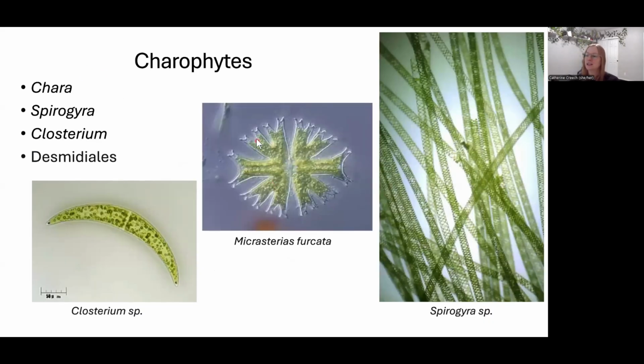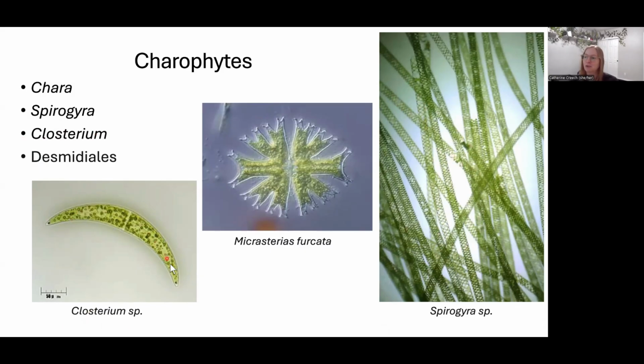In the charophytes, we have the genus Chara, which I showed you on the last slide. Then we have Spirogyra. Spirogyra is this. This makes like a pond scum, but if you look at it under the microscope, its chloroplasts are long and skinny, and they swirl around the inside of the cell. So it's spirally, that's Spirogyra. This is often included in greens powder. So if you drink a green drink or you make smoothies with a green powder, it often has Spirogyra in it.